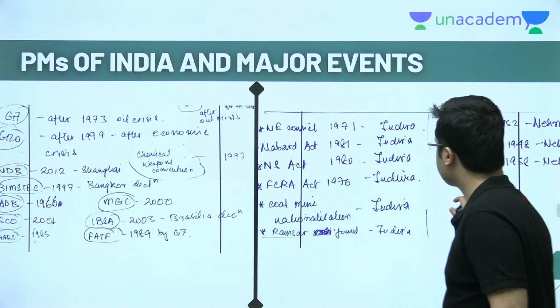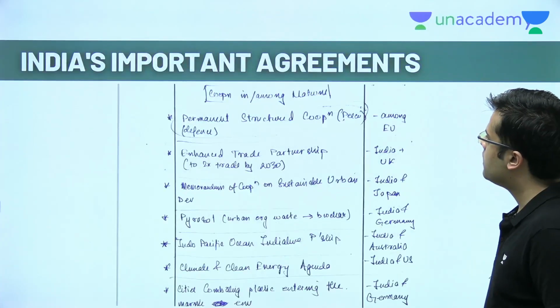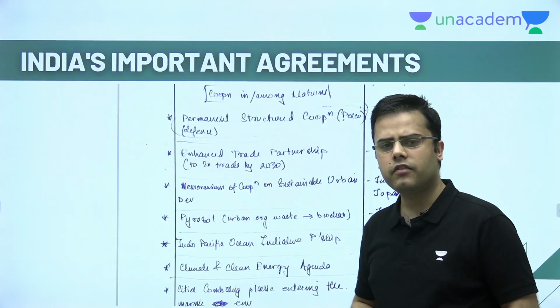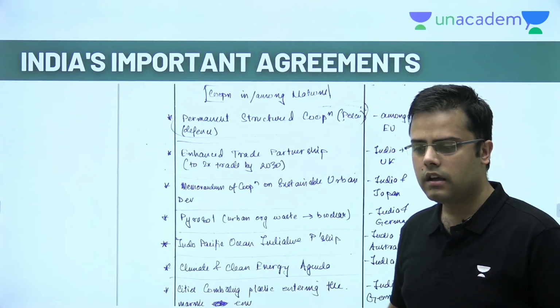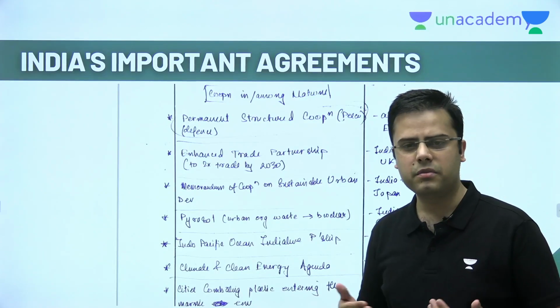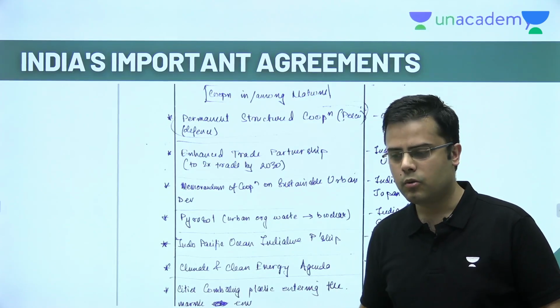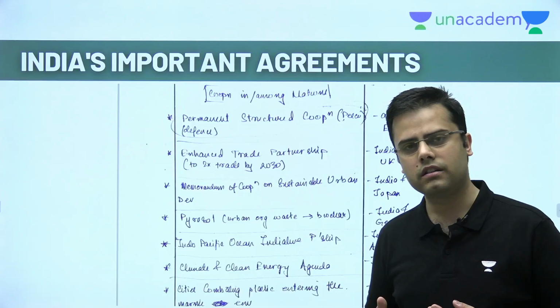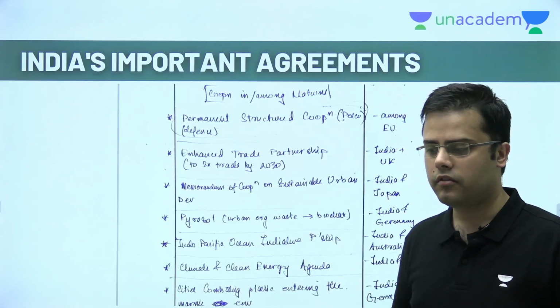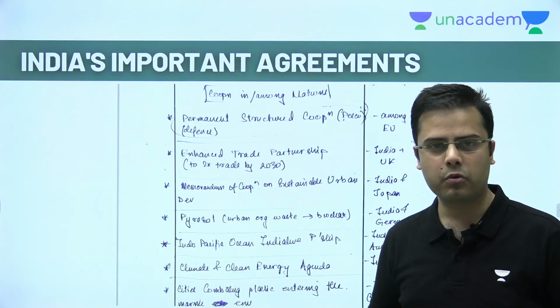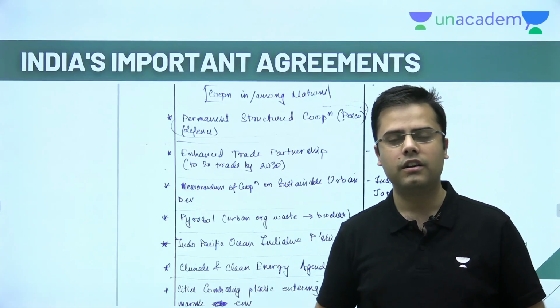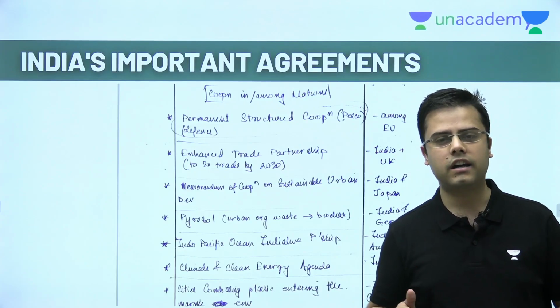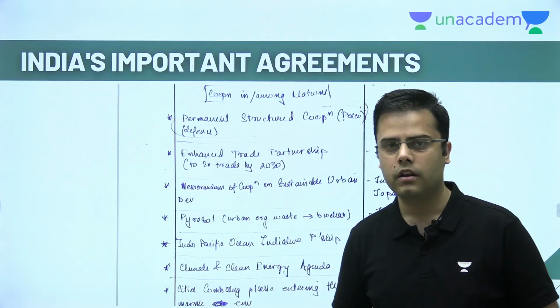Moving on, another thing that I found quite interesting, and asked quite often, is whatever agreements India has had with important countries in the last 1.5 years preceding the prelims. For example, this time Norway was in the news because the Prime Minister of India visited Norway, right? So India has a green strategic partnership with Norway.